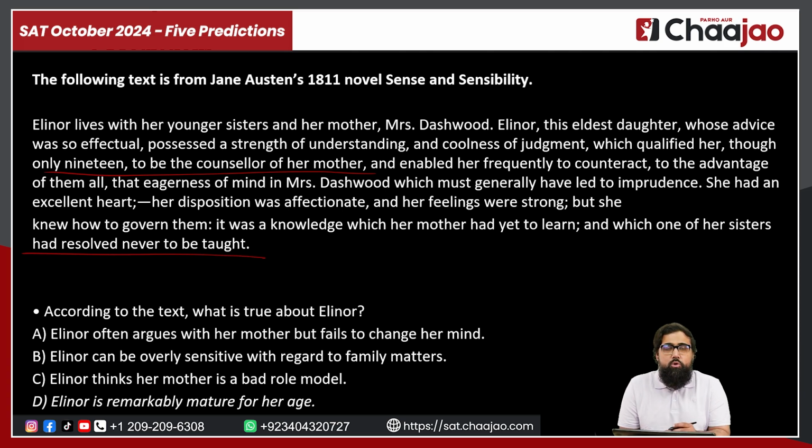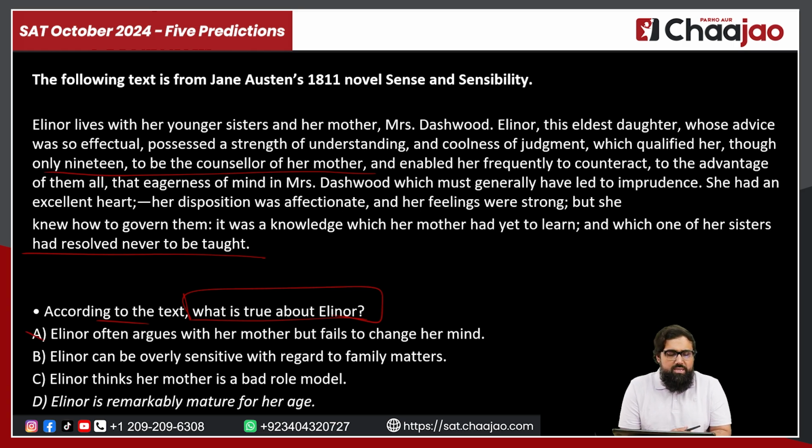So what we are talking about in this passage is the fact that Eleanor was very intelligent, and regardless of the age that she had, she was very mature because she was counseling her mother, and what she was saying was making a lot of sense. And that is why all of these things are written here. So if you look at the question now, it says, according to the text, what is true about Eleanor? We have already worked out what's true about her. Let's try to find it in the options.